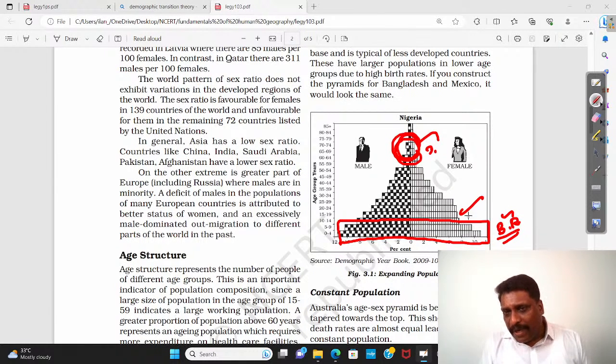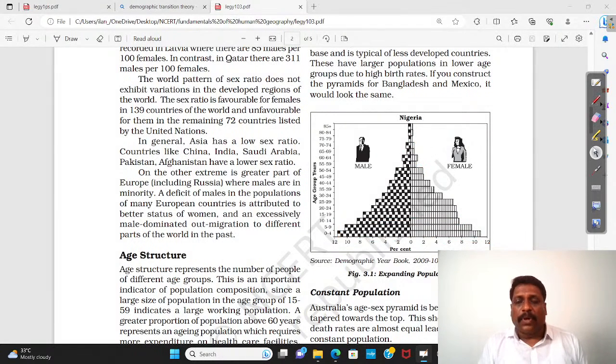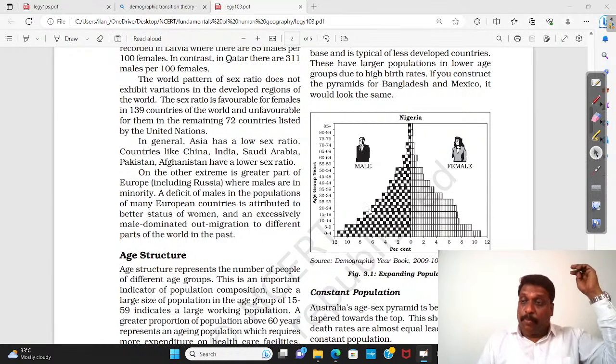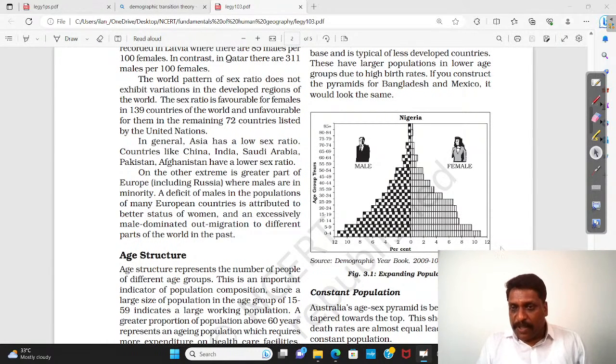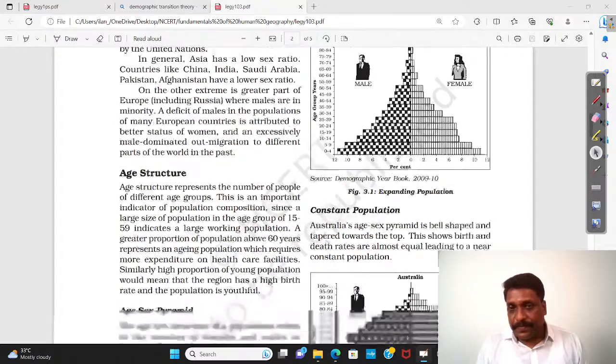See how many children are born and what the mortality rate and fertility rate are. If I compare, there is no comparison at all. On the other hand, it is increasing population. It is not only expanding population; such a pyramid is exponentially increasing in size, right?